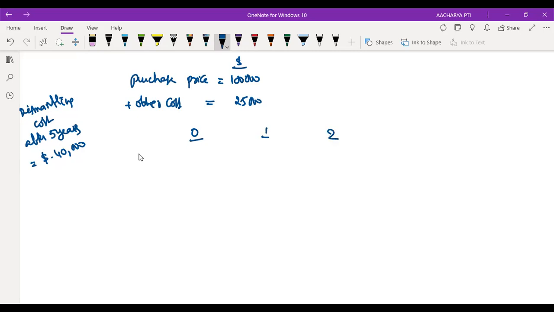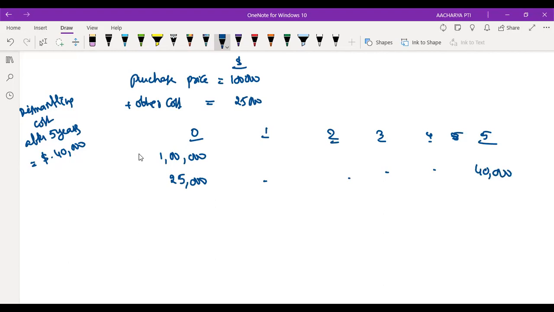Coming to the time pattern, these amounts, 1 lakh and 25,000, are required to be spent at present. But this 40,000 is required to be spent at the end of the fifth year.